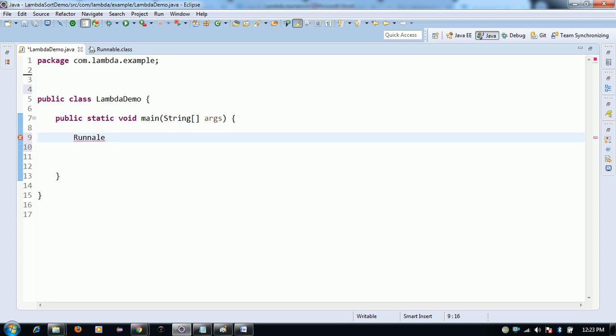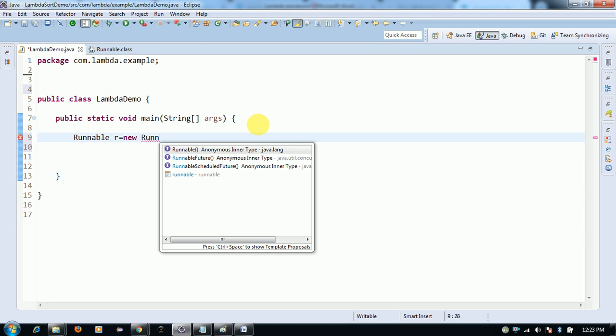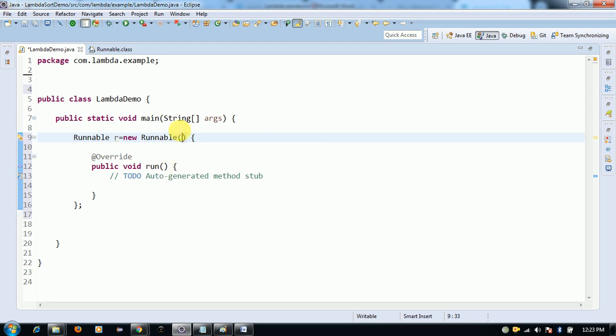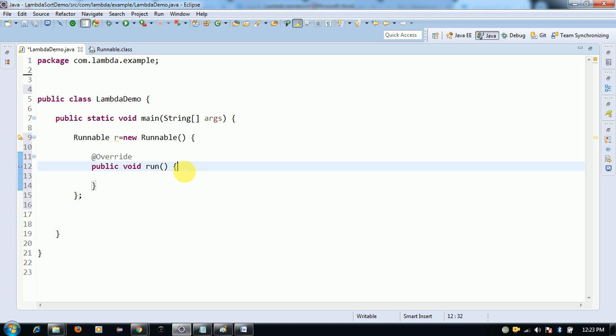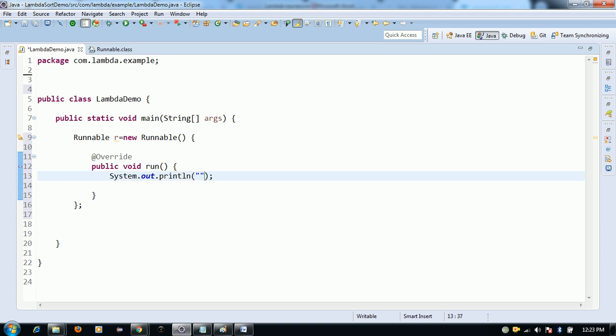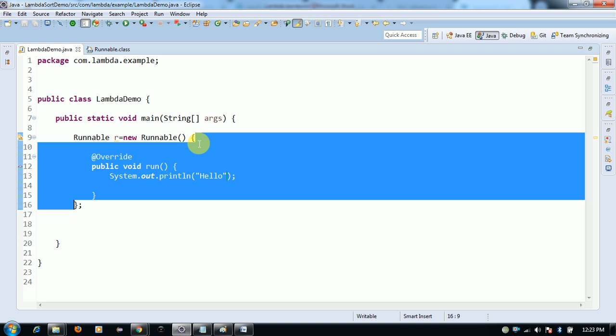I'm taking the Runnable interface here, new Runnable. Runnable is a functional interface, which contains only one method. I'm just printing hello here, and this is an anonymous inner class that implements an interface.